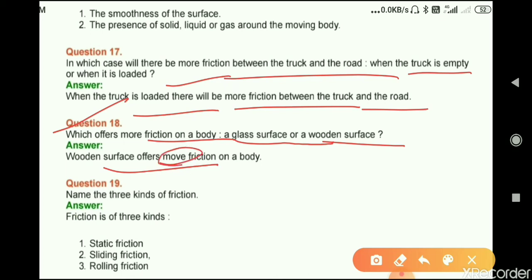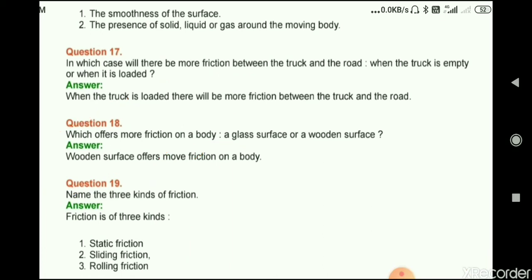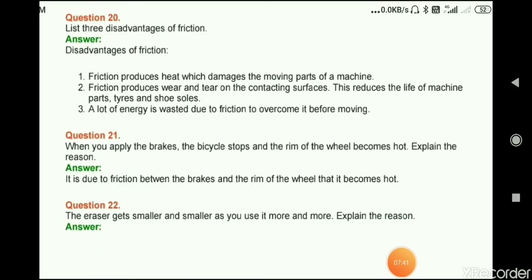So this is more. Now question number 19, name the three kinds of friction. So the three kinds of friction are static friction, sliding friction and rolling friction. Next question. Question number 20, list three disadvantages of friction.